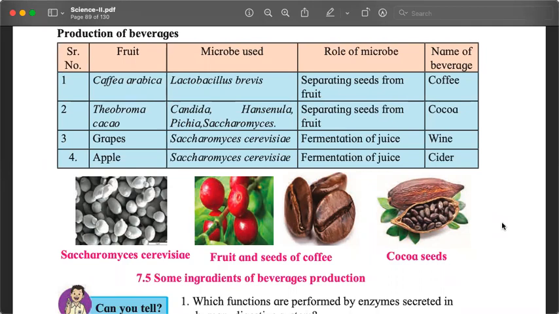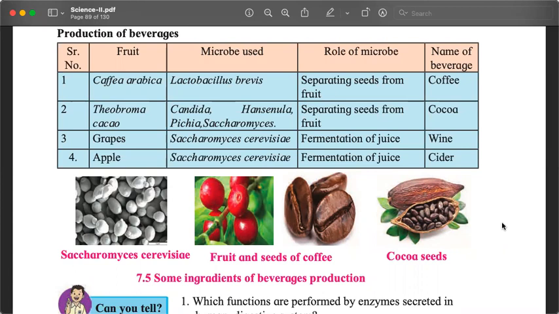So if you were ever confused about where coffee comes from, where tea comes from, both coffee and tea are plant products. Tea is grown in India also, in South India and Northeast India. Tea comes from the leaf part of a plant, but that doesn't use any microorganisms. Whereas production of coffee uses a microorganism.